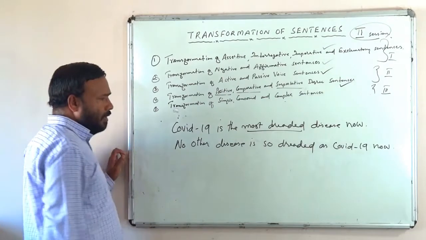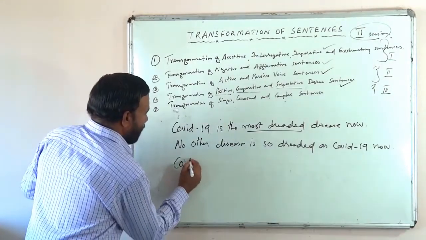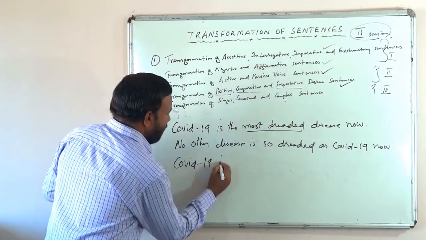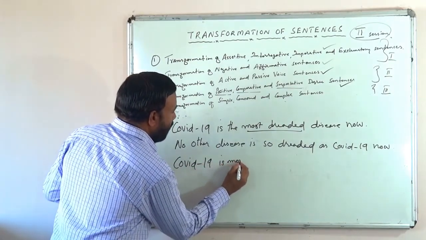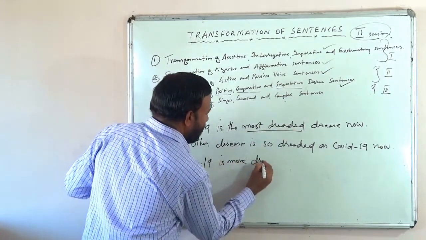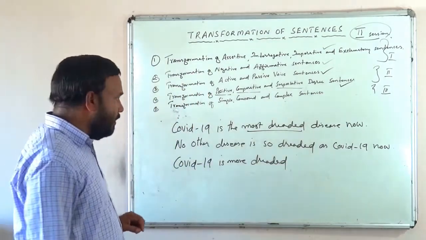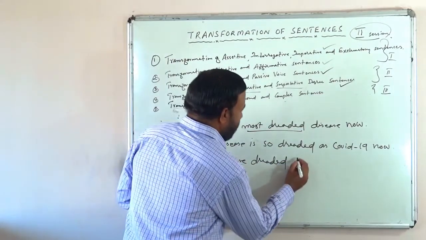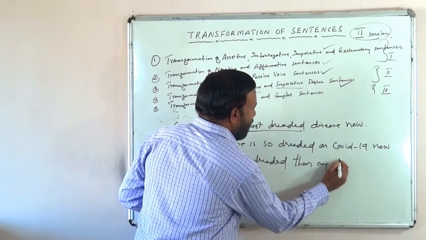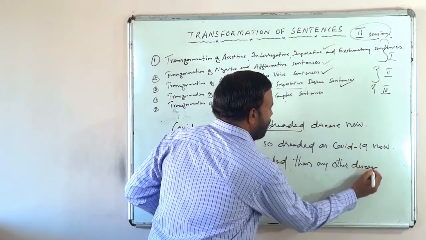And what will be the comparative degree of this? In comparative also, we have to start with COVID-19. COVID-19 is more dreaded than any other disease now.